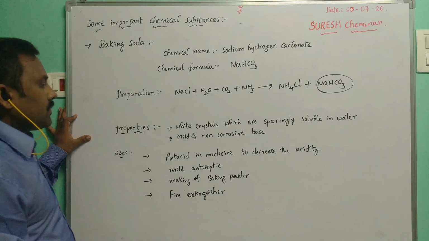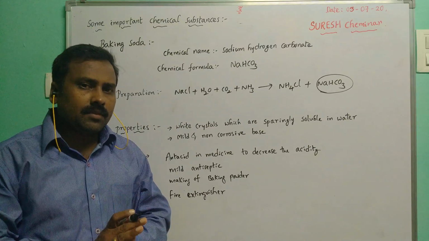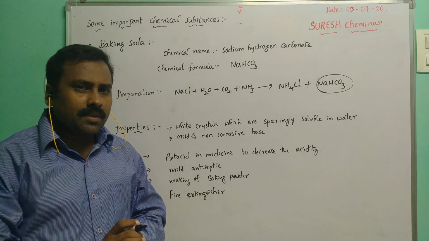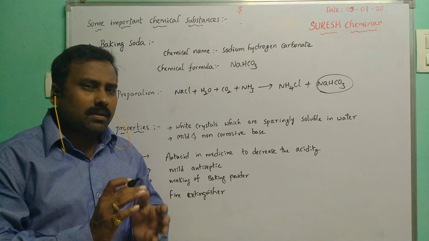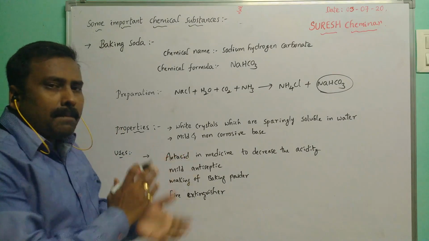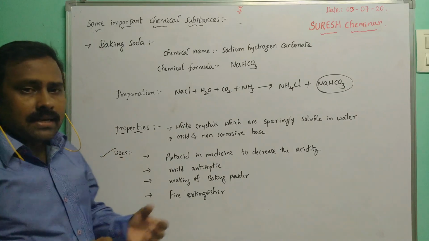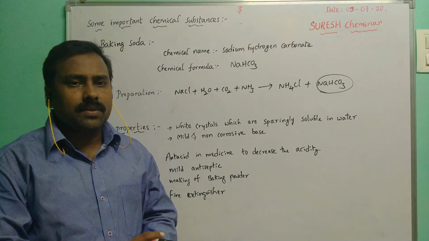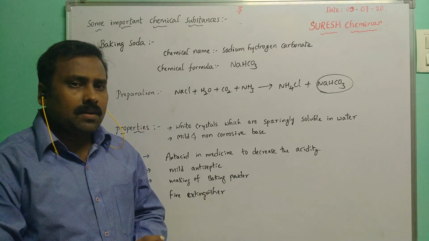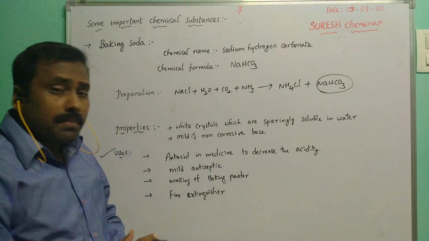So properties. This consists of white crystals which are sparingly soluble in water. Sparingly means very less. Very small quantity can be dissolved in water, and it is a mild and non-corrosive base. Then after, discussion about its uses: antacid in medicine to decrease the acidity, and also it is used as a mild antiseptic, and also it can be used for making baking powder.